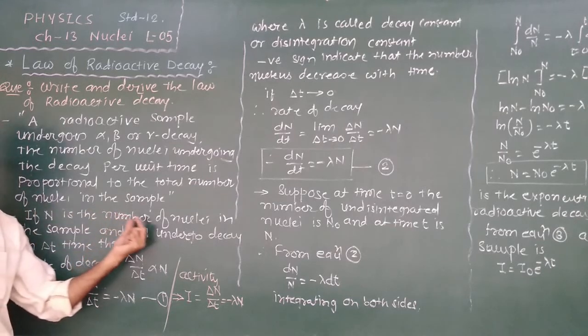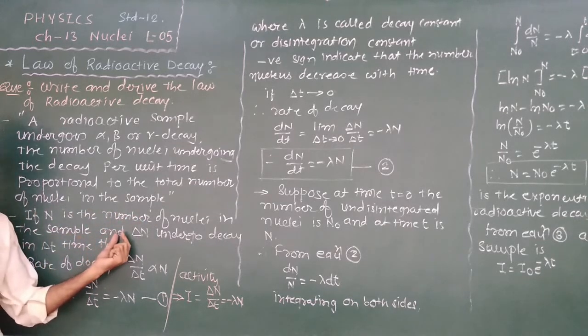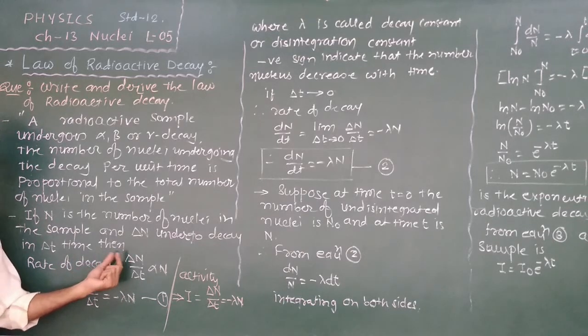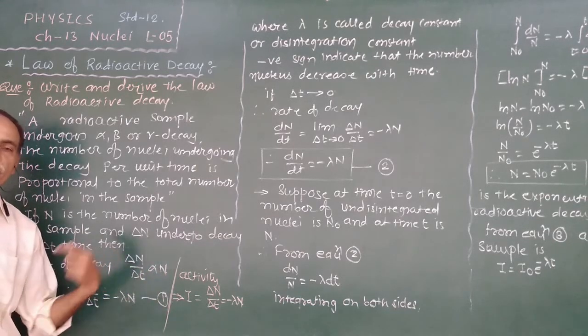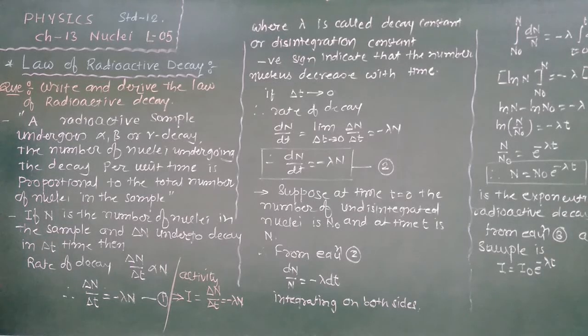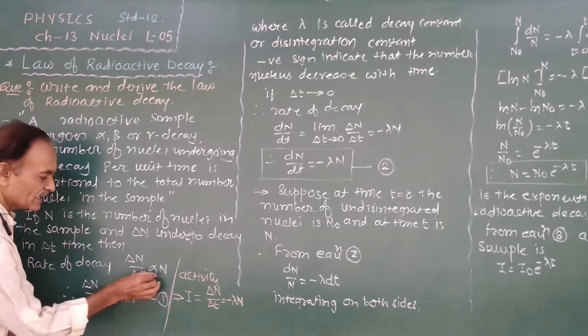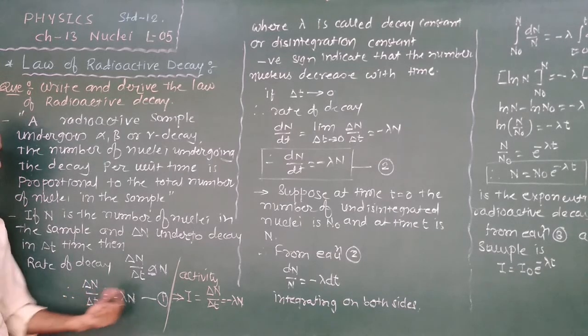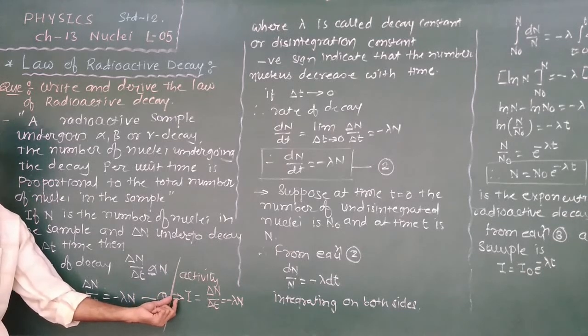If N is the number of nuclei in the sample and delta N nuclei undergo decay in delta t time, therefore the rate of decay or rate of disintegration, delta N upon delta t, is directly proportional to N. To remove this proportionality sign, we introduce a constant, minus lambda. So delta N by delta t is equal to minus lambda N. And this rate of decay is also known as the activity of a sample.